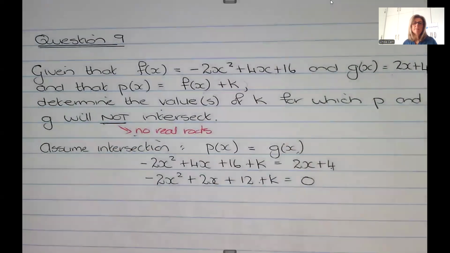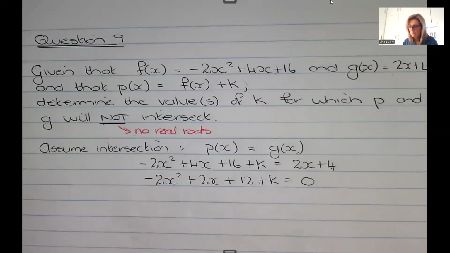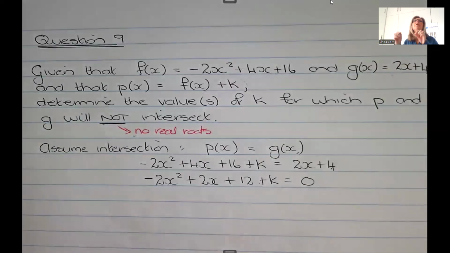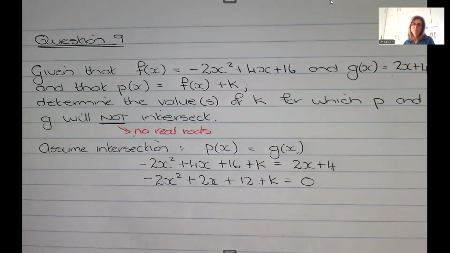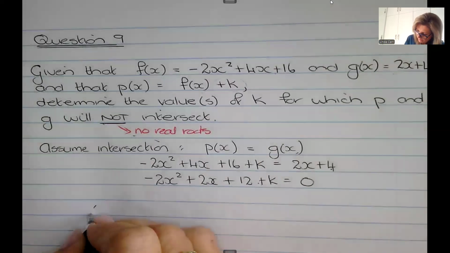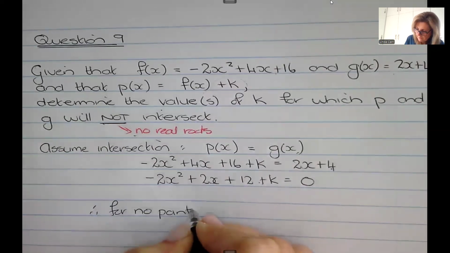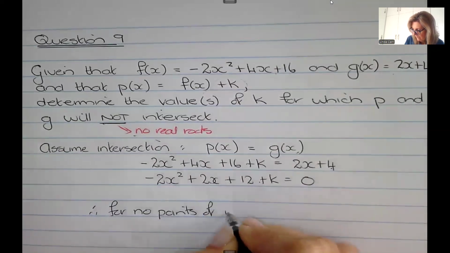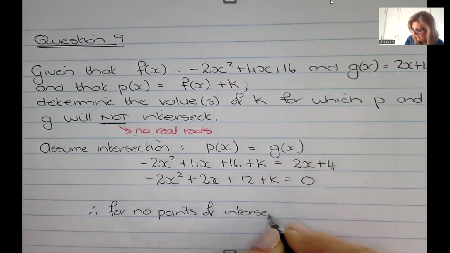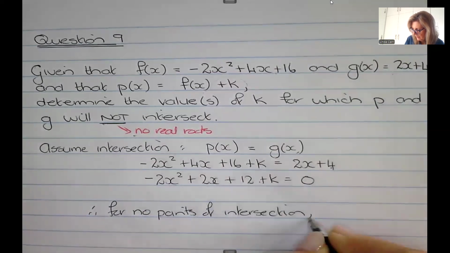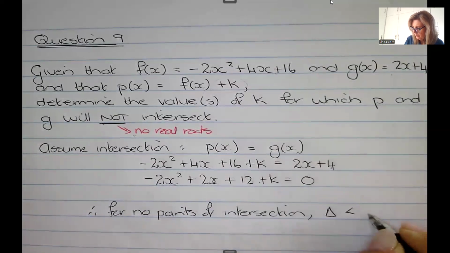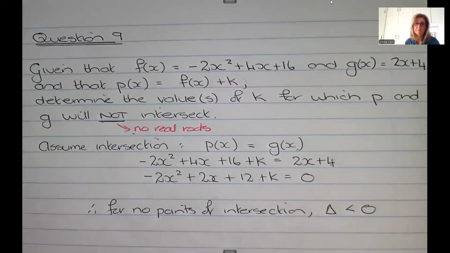So all I want to do is say, for what values of k will this have non-real roots? So for no points of intersection, delta has to be less than 0.